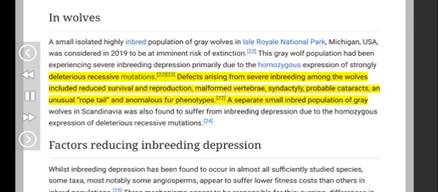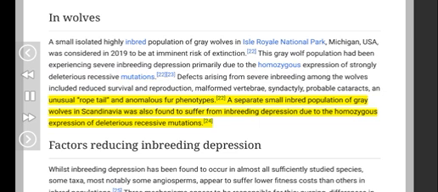Defects arising from severe inbreeding among the wolves included reduced survival and reproduction, malformed vertebrae, syndactyly, probable cataracts, and unusual rope tail and anomalous fur phenotypes. A separate small inbred population of gray wolves in Scandinavia was also found to suffer from inbreeding depression due to the homozygous expression of deleterious recessive mutations.